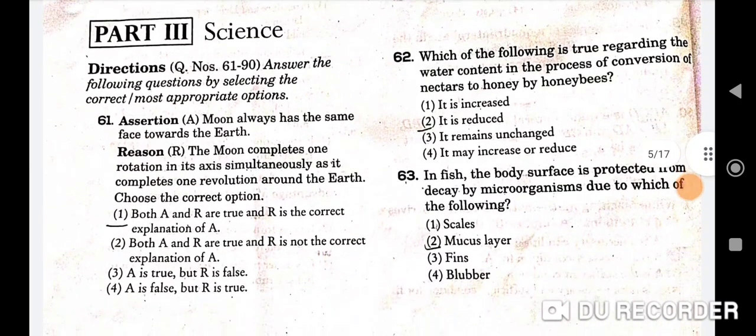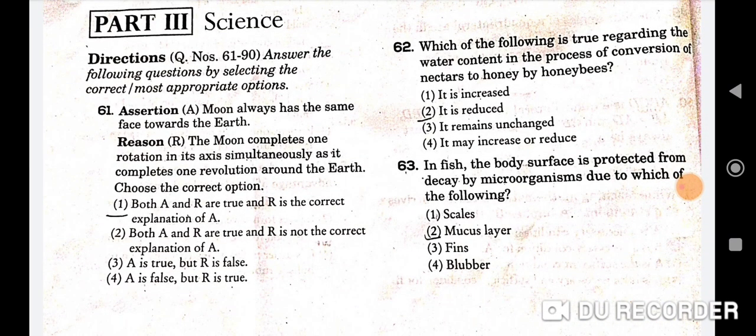Next section is of science. So first question of science is, assertion: moon always has the same face towards the earth. Reason: the moon completes one rotation on its axis simultaneously as it completes one revolution around the earth. So here both A and R are true and R is the correct explanation of A. First one will be the correct option here.